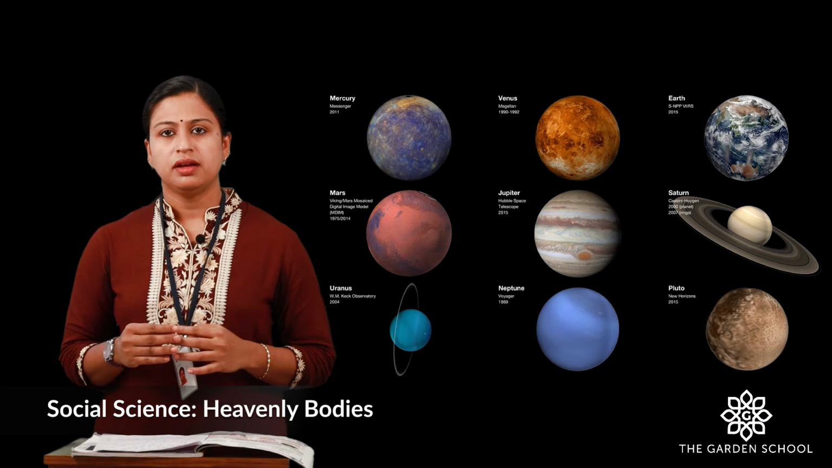Now children, can you tell who was the first person to land on the moon? Neil Armstrong was the first person to land on the moon on July 20, 1969.